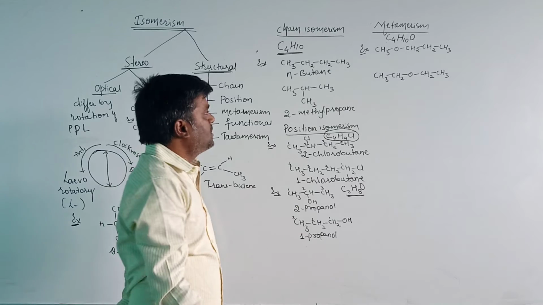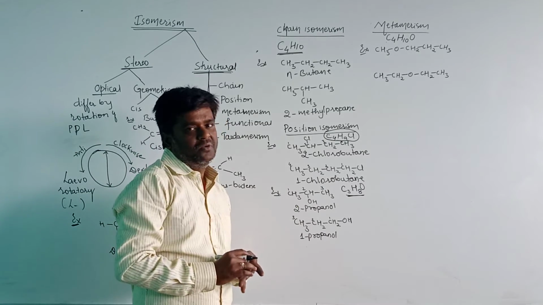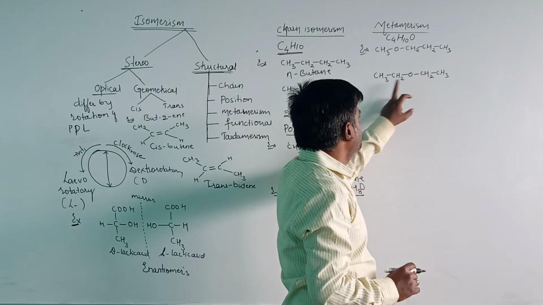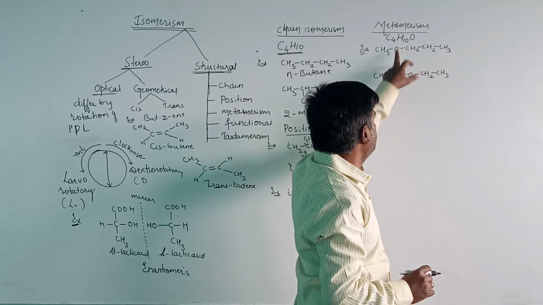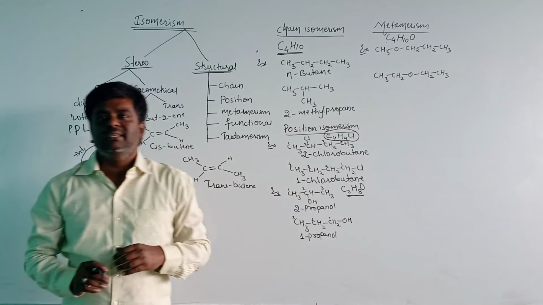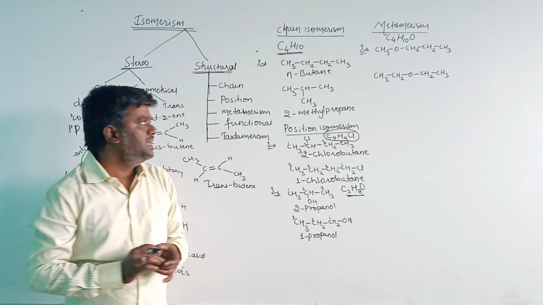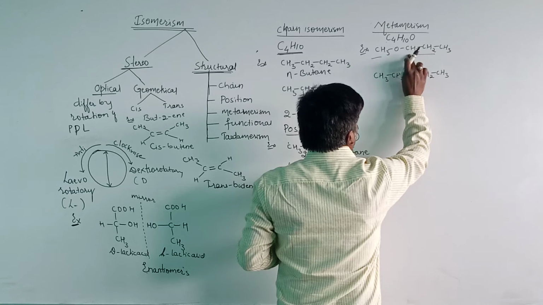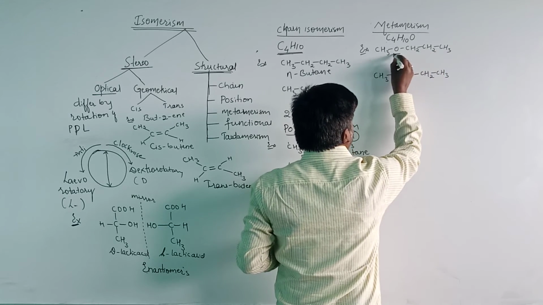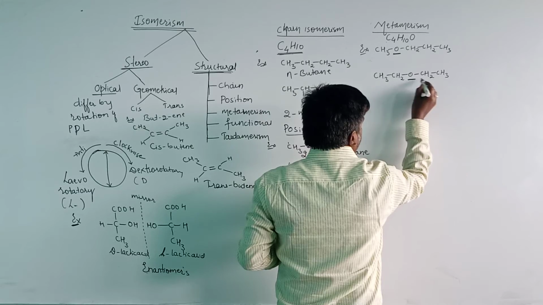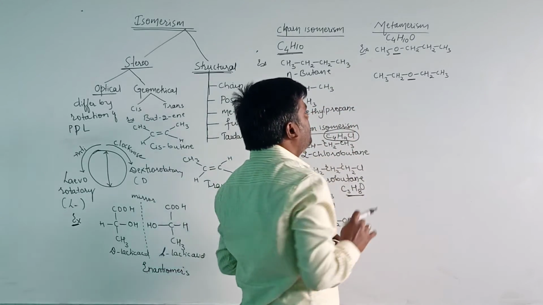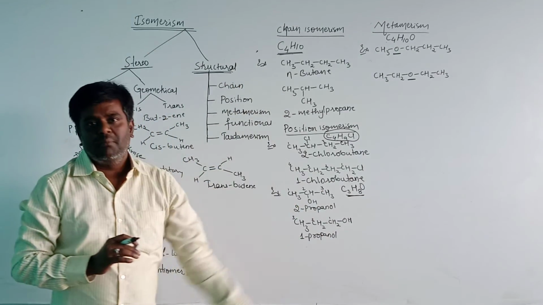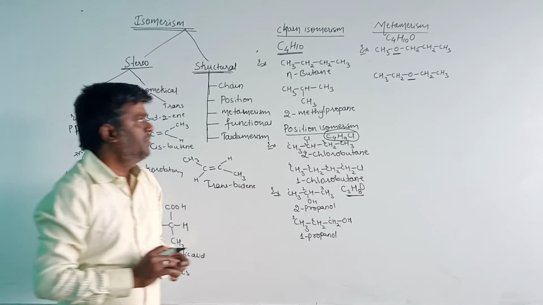Here both the compounds have the same molecular formula. Number of carbon atoms is 4, number of hydrogen is 10, oxygen 1. Both have the same molecular formula but differ in the group of atoms on either side of the functional group. Oxygen is the functional group, here ether. On either side of the ether, there is a different number of atoms or groups of atoms present. Therefore, these two are known as metamers, and that phenomenon is known as metamerism.